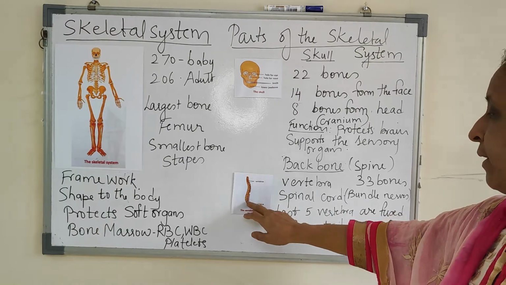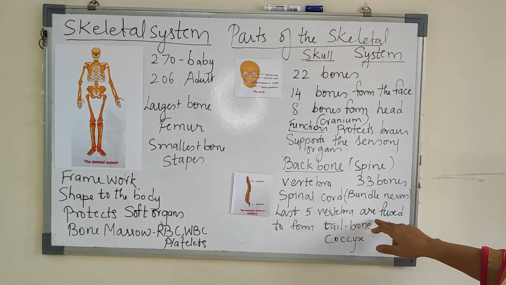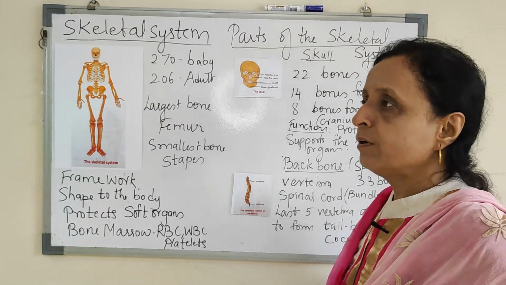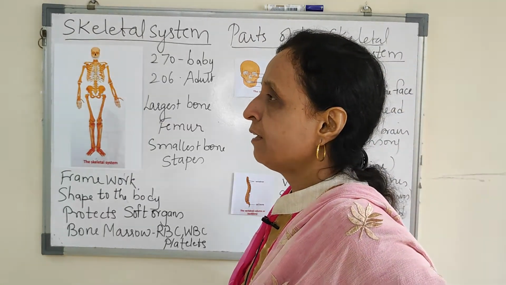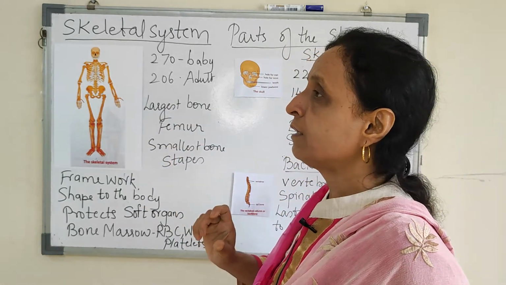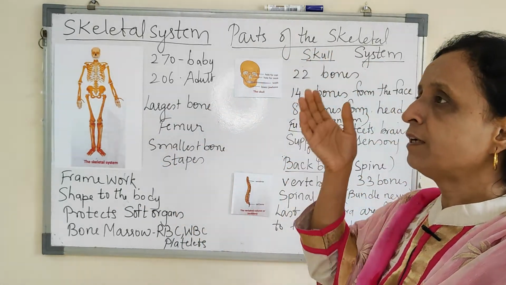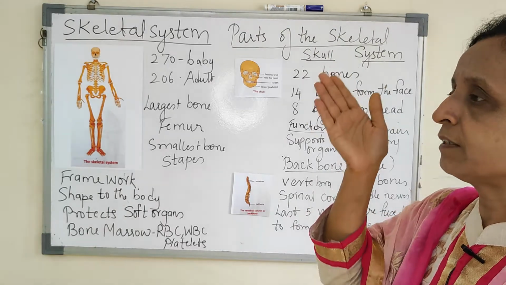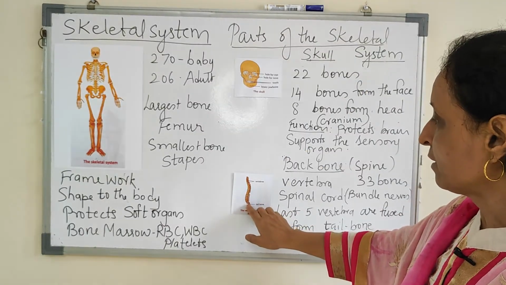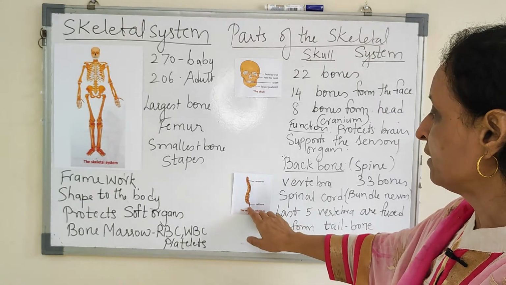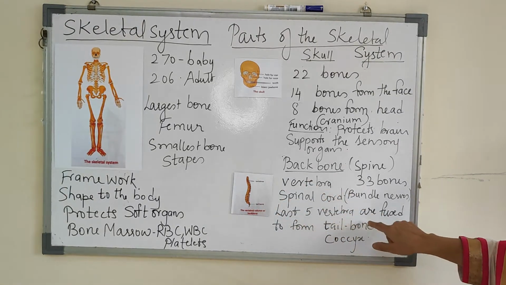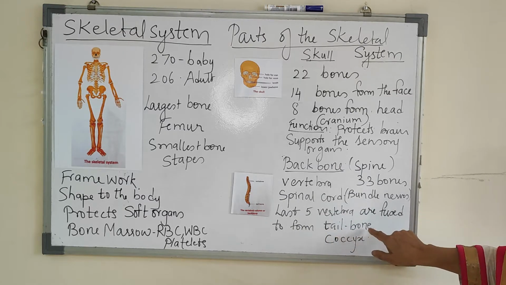Now here, very important: the last 5 vertebrae are fused to form the tailbone. The vertebrae in the lowest region are fused. They form the tailbone, because the last part is the tail region. So here this is the tailbone, and 5 vertebrae are fused to form the tailbone.